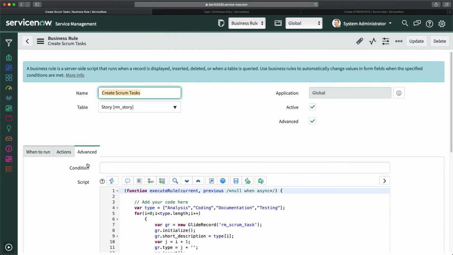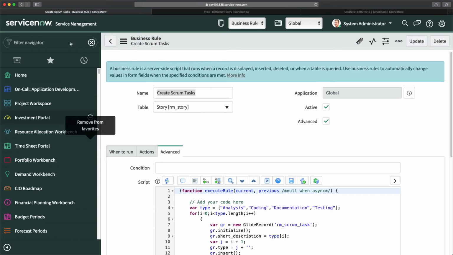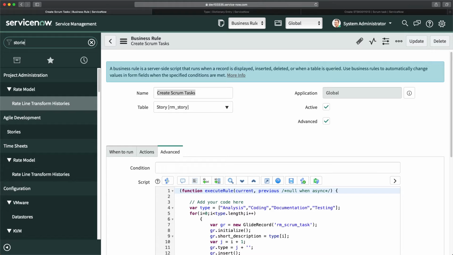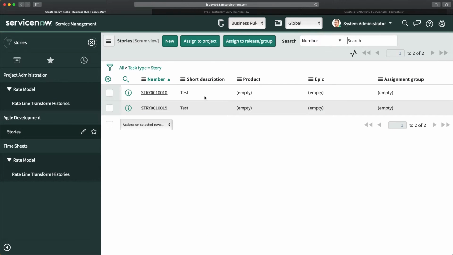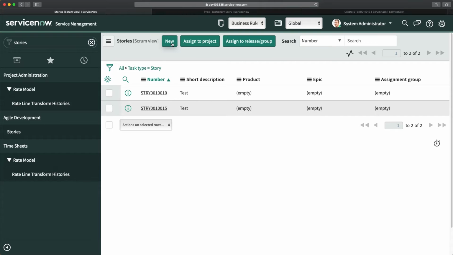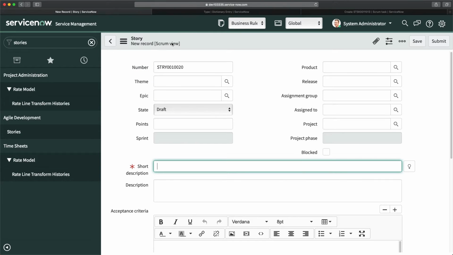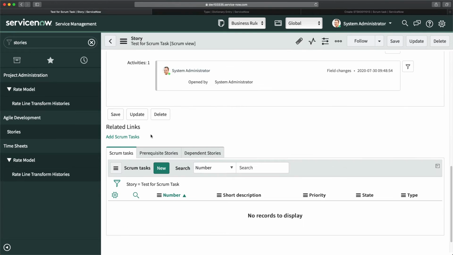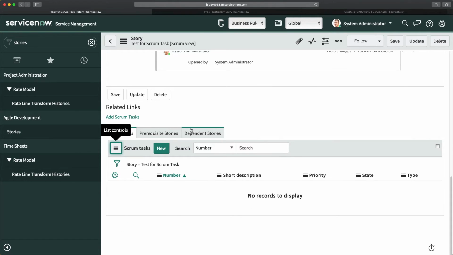In order to do testing, I will go to stories module again. So we have stories. And if I click on this new button, it will create a new story record, but at the same time, it should create those 4 records as well. So I will do test for Scrum task. I will click on save. And if I go bottom, it has not created it.